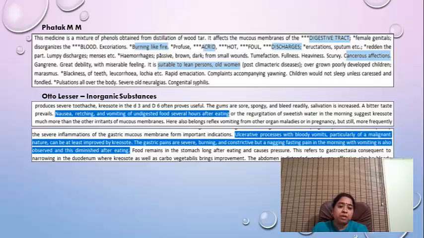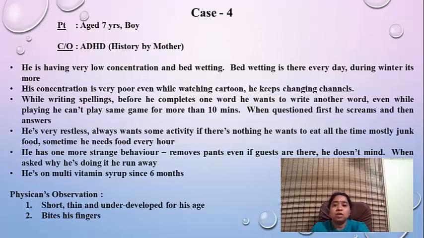Now case 4, this was a case of a 7-year-old boy, ADHD, and the history was given by mother. He is having very low concentration and bedwetting. Bedwetting is there every day. During winter it is more. Now his concentration is very poor. This history was given by mother. His concentration is very poor.